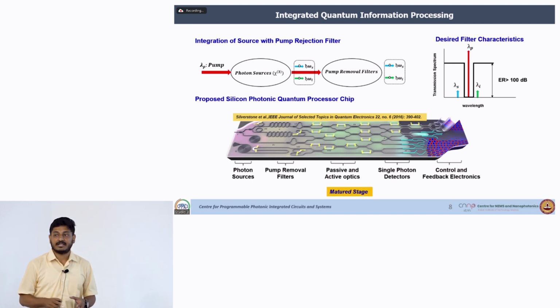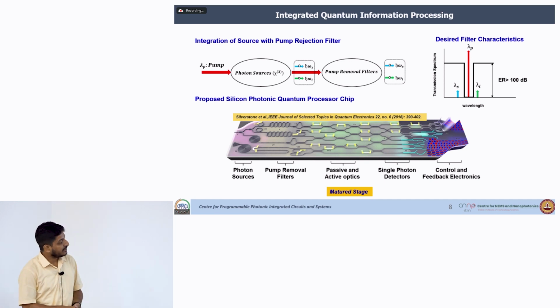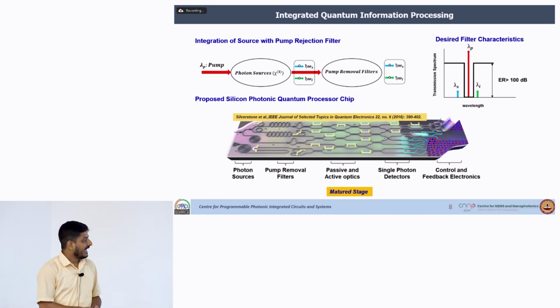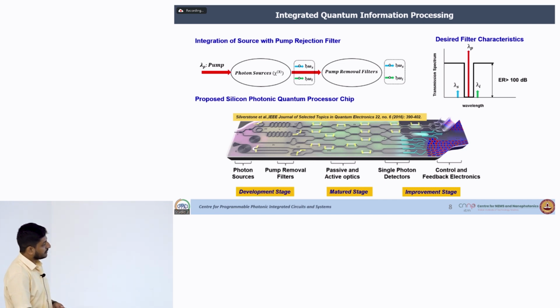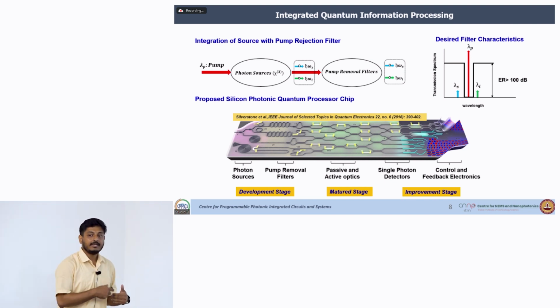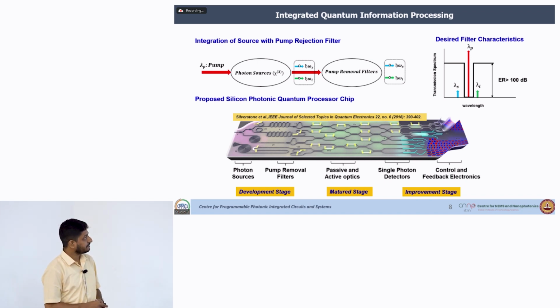Now, if you see the present status, over the last 2 decades of extensive research on silicon photonics, these passive and active optics are almost matured. These matured device libraries are available in many foundries, and for the single photon detectors and control feedback electronics, at the present moment for most of the demonstrations, they are being used off the chip, but a few demonstrations are going on to make them on chip. And for the most fundamental requirement, the photon source and the pump removal filters, people have demonstrated a few parts, but still development is necessary. So, my focus is on the photon sources and the pump removal filters.